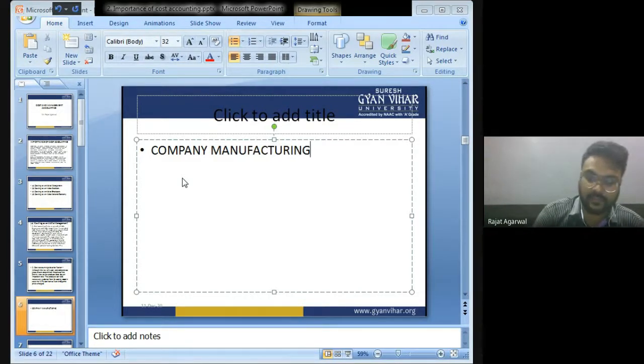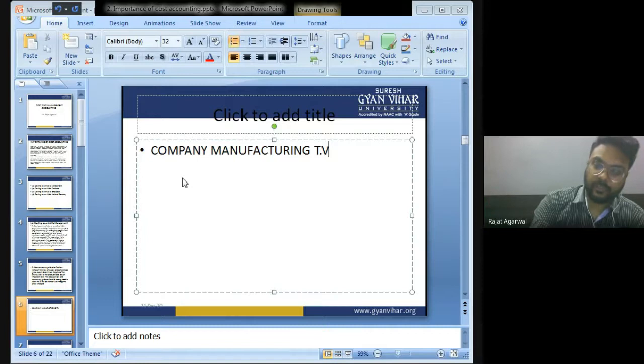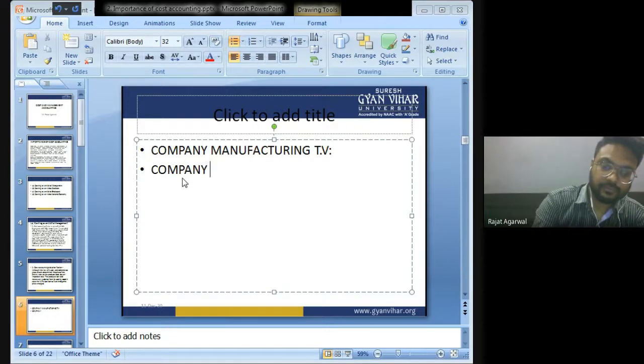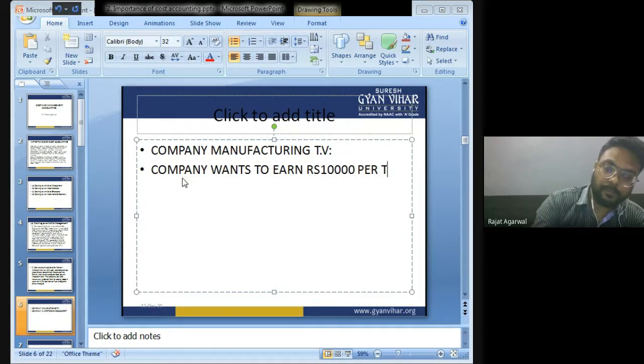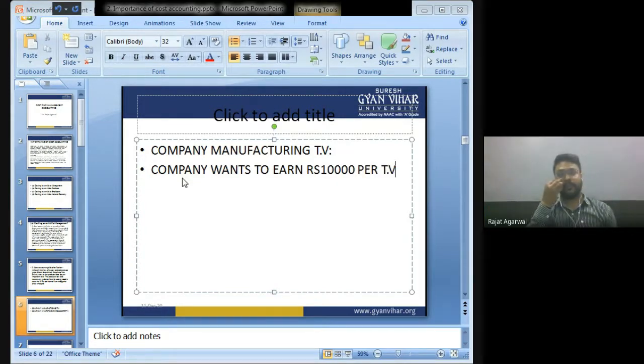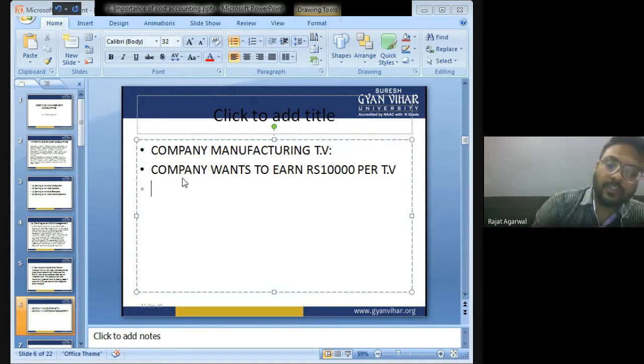Company is manufacturing television. Okay, sir. Company manufacturing television, very very good. Company wants to earn rupees 10,000 per TV. Company manufacturing television and company wants to earn rupees 10,000 per television. Okay. Now, children, selling price. What will be the selling price?